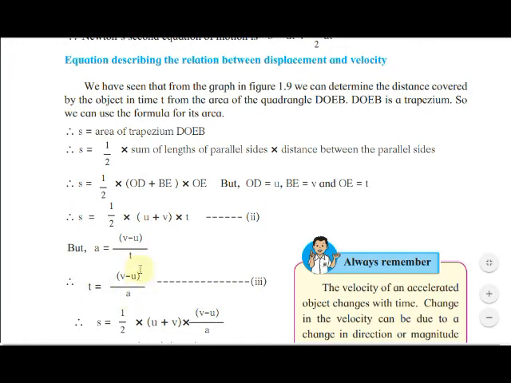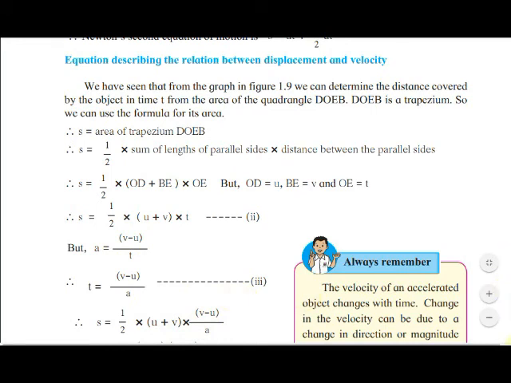So this value we are going to add in this equation number 2. Understood? What will it be? S is equal to 1/2 multiplied by U plus V multiplied by V minus U upon A. This is the value of T. How has it been calculated? Acceleration is equal to final velocity minus initial velocity upon T, V minus U upon T. So T's value we have calculated as V minus U upon A, and we have added this in equation number 2.